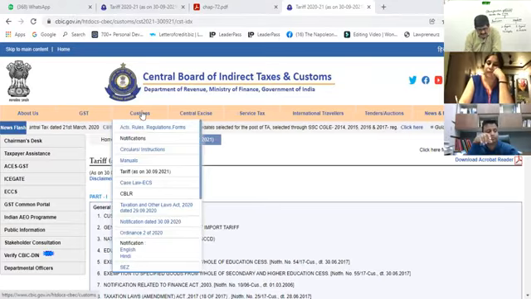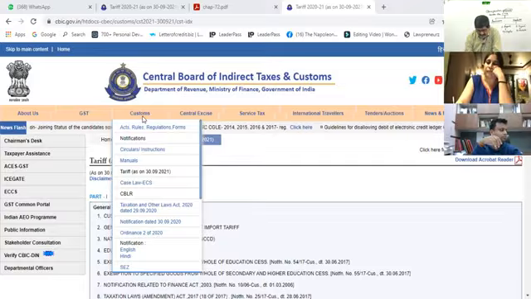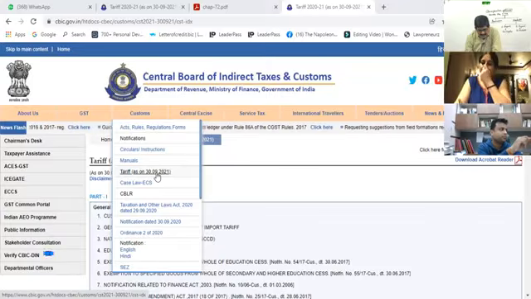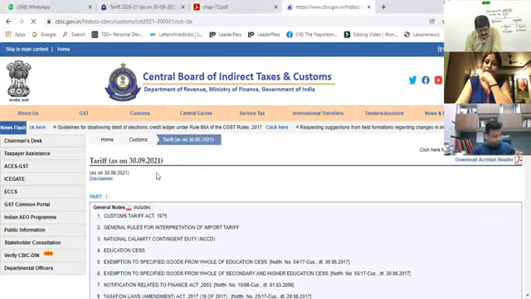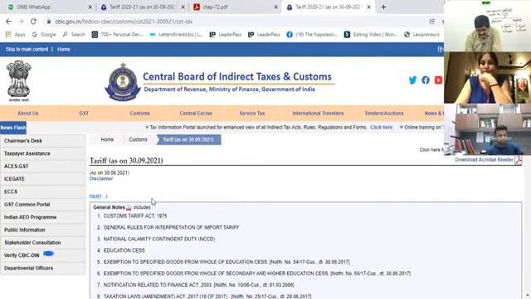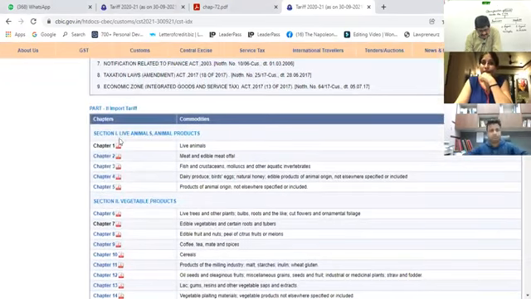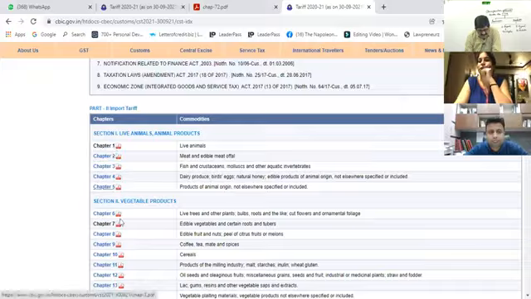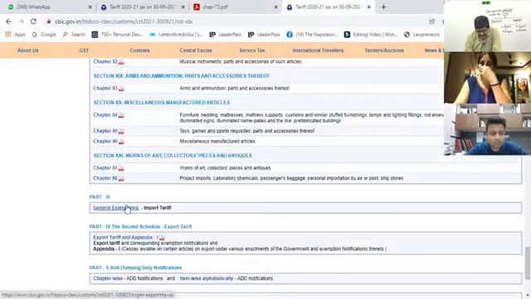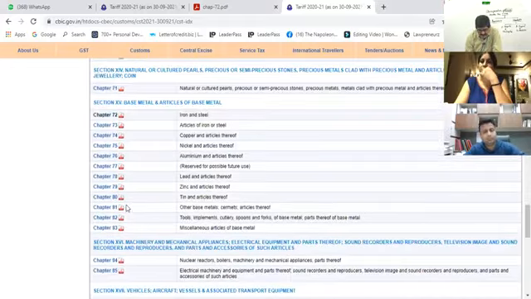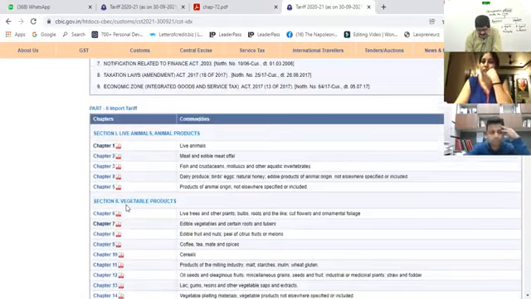Okay, cbic.gov.in. In this, go to customs, this portion. Right, you can write it down on paper: cbic.gov.in, go to customs, and in customs go to tariff. Right, and when you click on this, this will open, which is already open here. Then you can see the chapters here, the full chapter list. Chapter 1, 2, 3, 4, all the chapters are here. Okay, so got the idea where you will get the customs tariff?